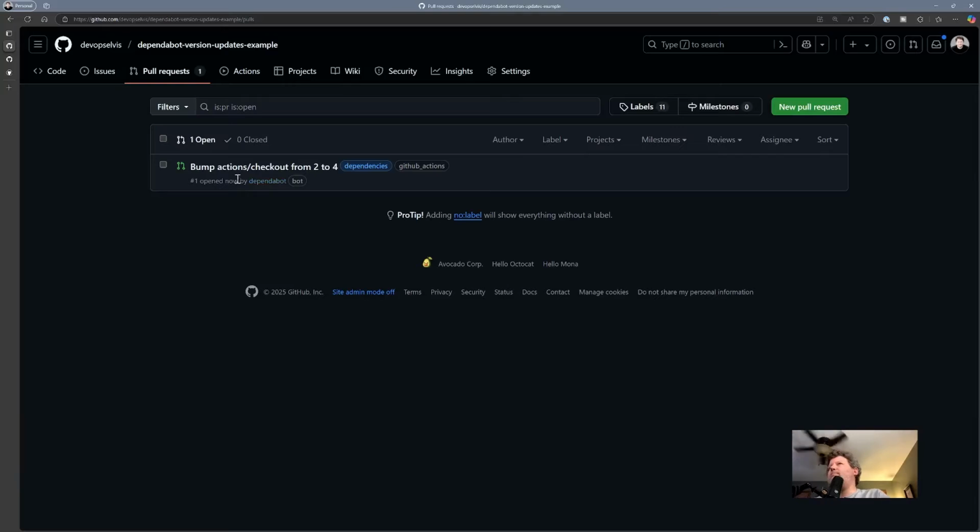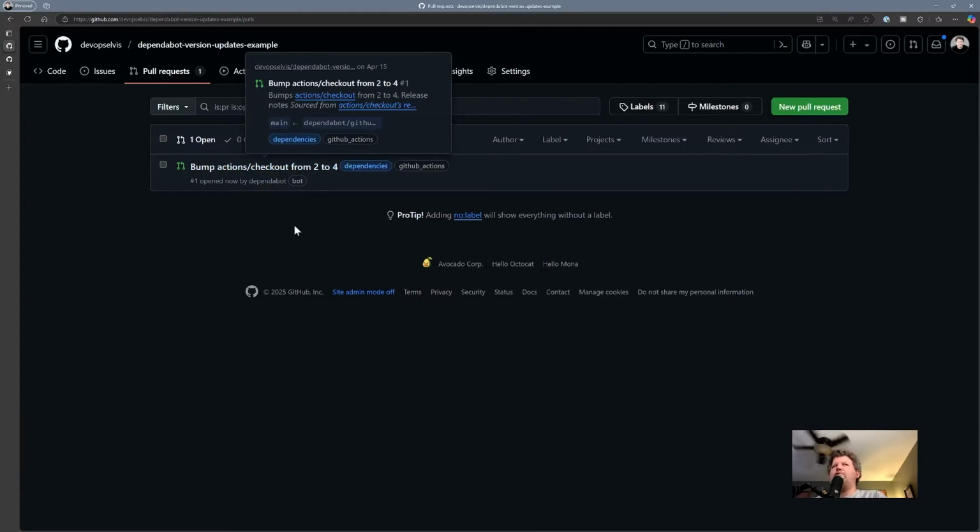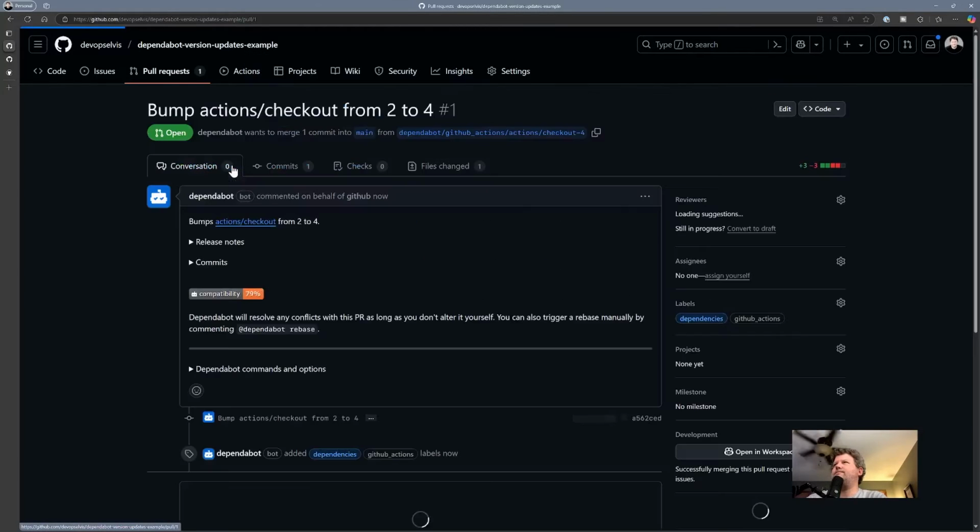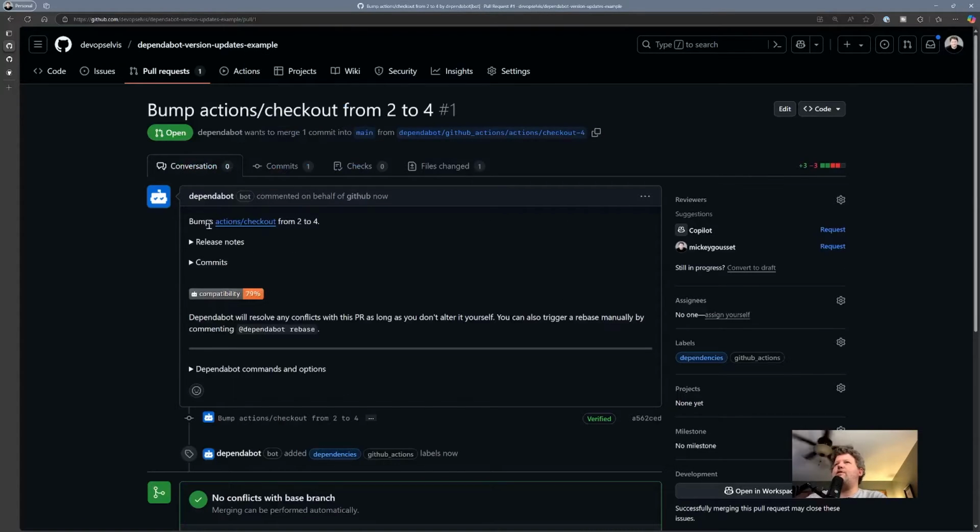Now this says it's only bumping actions from 2 to 4. That leads me to believe that it only found the first action in our workflow file. But let's go check it out. All right, you'll notice that we're wanting to bump the action from 2 to 4, and it gives us this compatibility score. The compatibility score means this is how confident we feel that if you just merge this without testing it, which I don't recommend, you should always test your PRs, we feel 79% certain everything will work the way it's supposed to work.